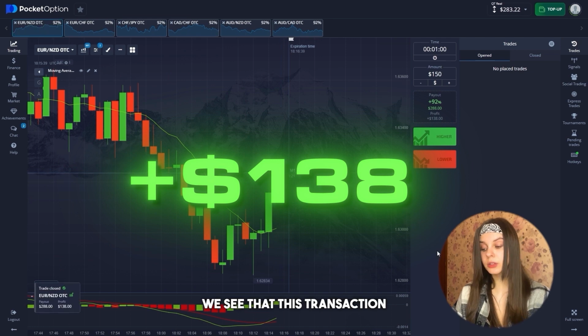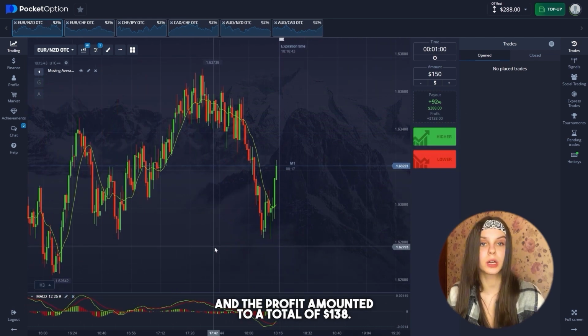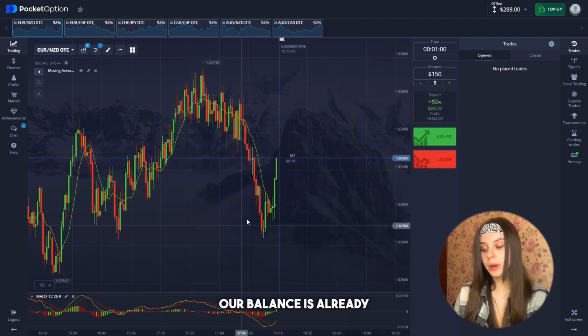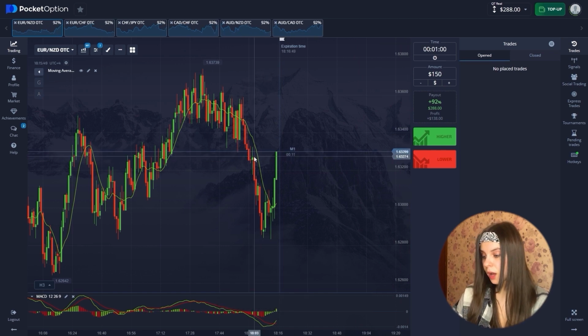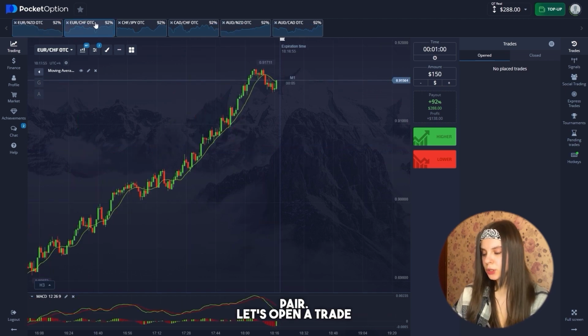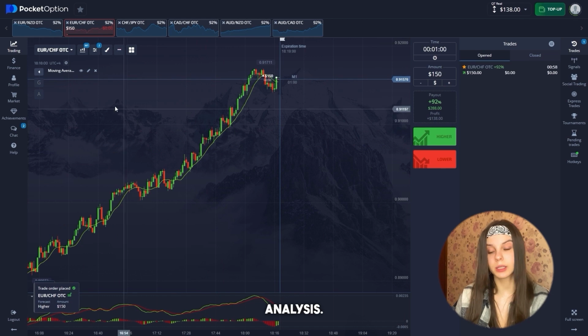So we see that this transaction was closed in a plus, and the profit amounted to a total of $138. So our balance is already $288. And we immediately move on to the next currency pair. Let's open a trade for an increase and immediately begin technical analysis.